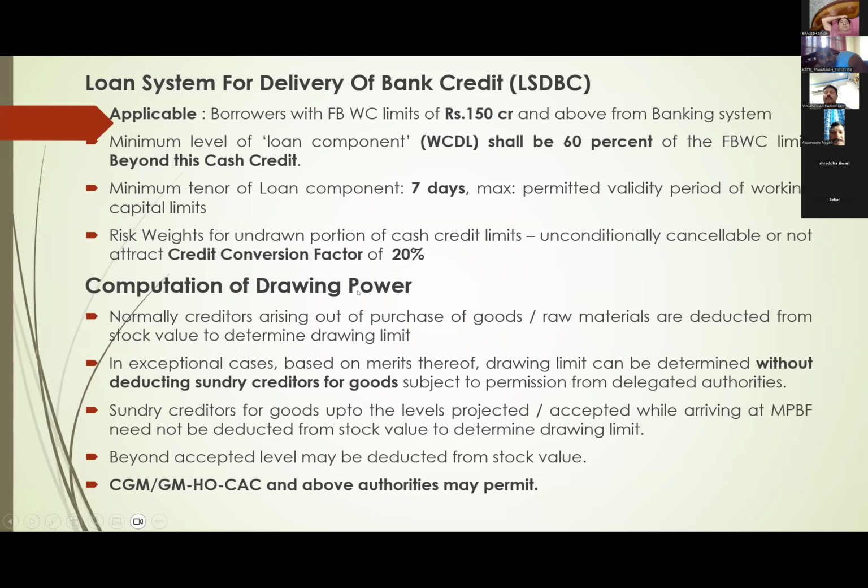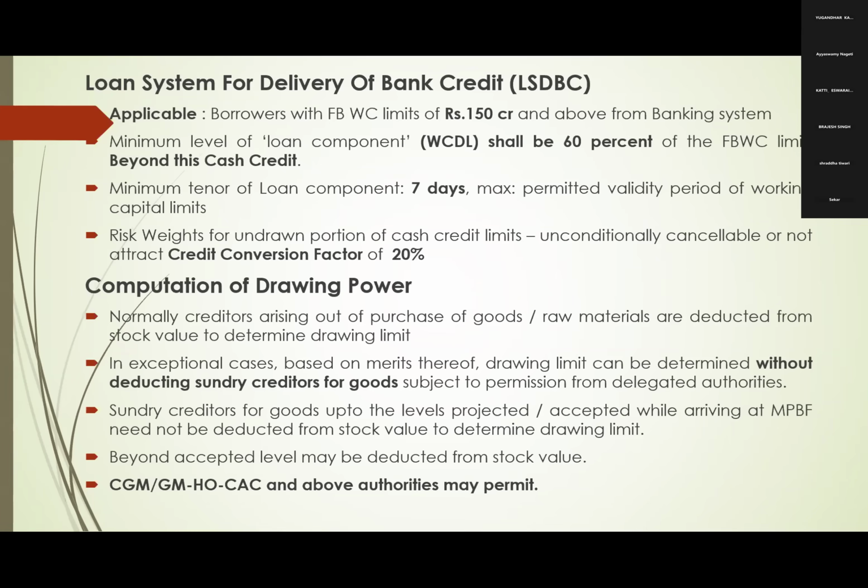And the Reserve Bank asks whether this unavailed portion is unconditionally cancelable or not. What is this unconditionally cancelable? This is again as told by the Reserve Bank of India. Suppose for any limit you can unconditionally cancel that limit, in such cases you need not maintain capital on that. No question of credit conversion, because anytime you can cancel.